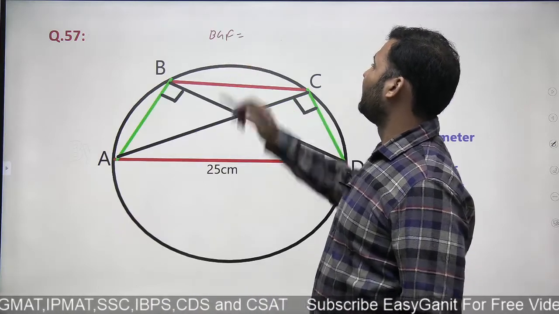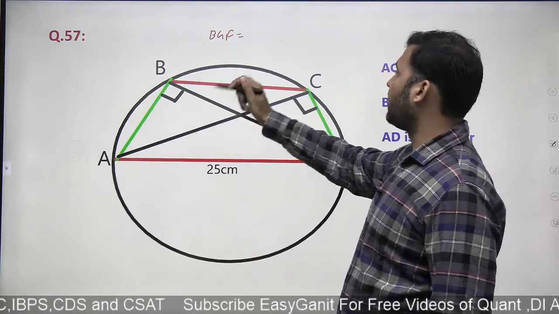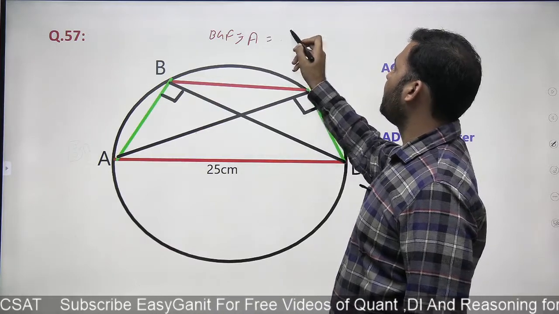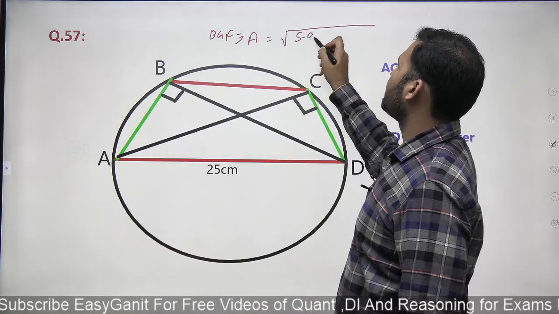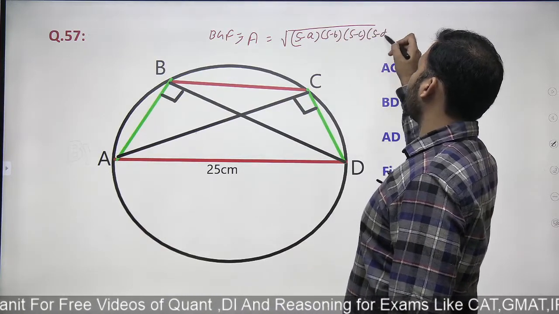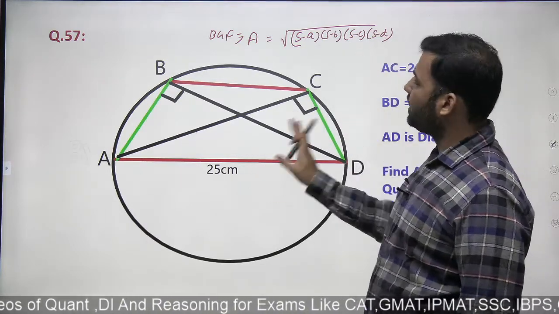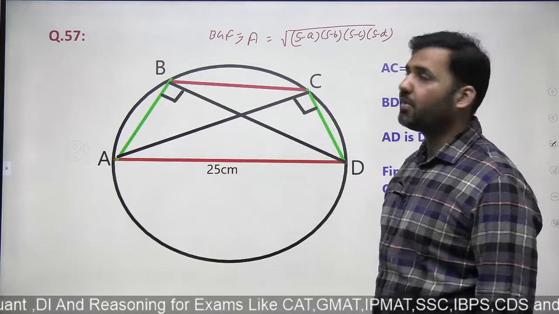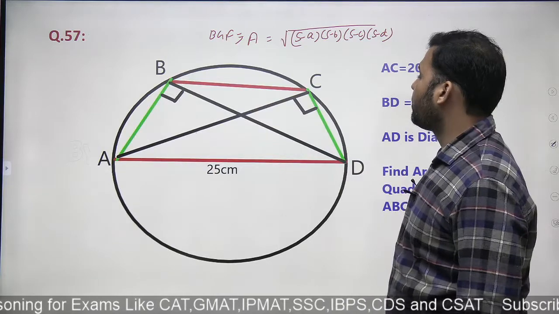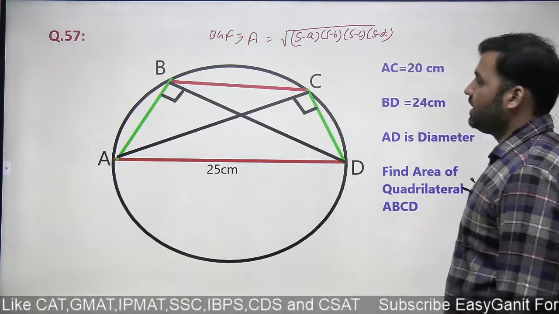Brahmagupta's formula is, if 4 sides of a cyclic quadrilateral are given, then as per Brahmagupta's formula, area of this whole cyclic quadrilateral will be equal to square root of S minus A into S minus B into S minus C into S minus D. A, B, C, D are the sides of the quadrilateral, S is the semi-perimeter, right, of the quadrilateral. So this is our whole quadrilateral. If I want to find out the area, I need all 4 sides. Okay. And then there's a Ptolemy theorem also.